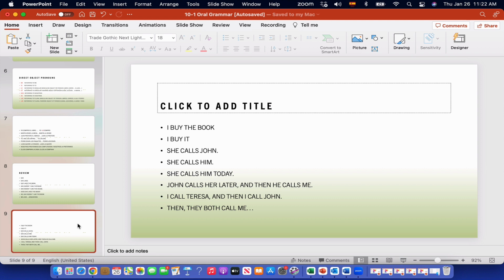Ella lo llama hoy. John calls her and then she calls me. Juan la llama later, más tarde. Then, después, he calls me. Él me llama.